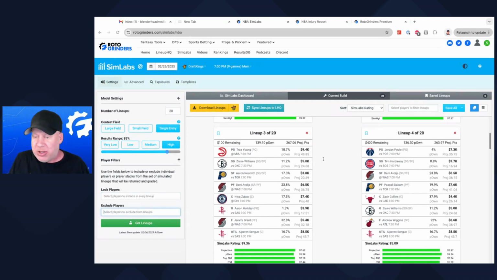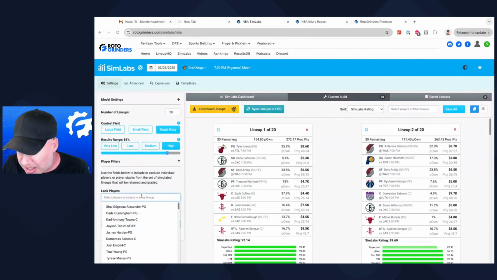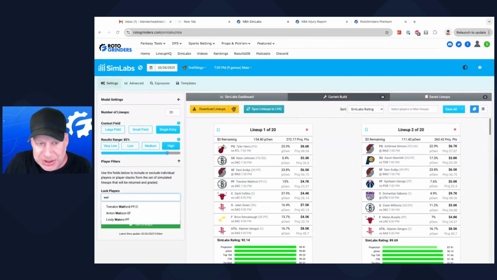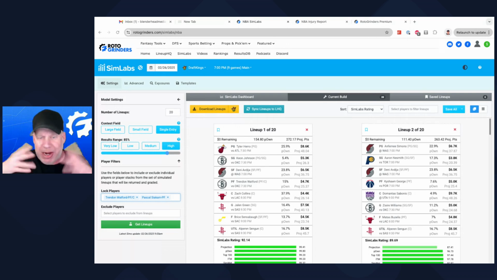I mean, even if you don't want to look at who's overowned, who's underowned, if you're playing a single entry contest and you want, for whatever reason, to play Trenton Watford, I'm just coming up with a weird example. I want to play Siakam because you have takes. I think the matchup is great or whatever. You think it's the last Wednesday when the moon is out, and that's when Siakam comes out and acts like a werewolf.